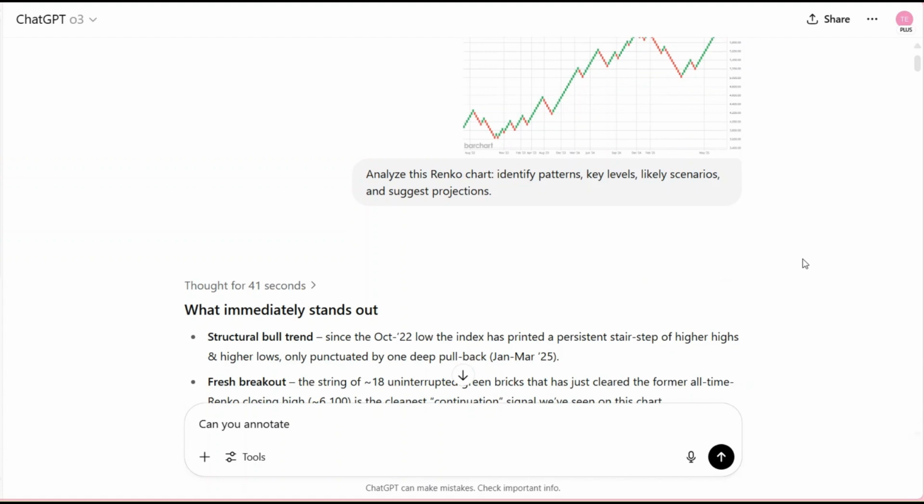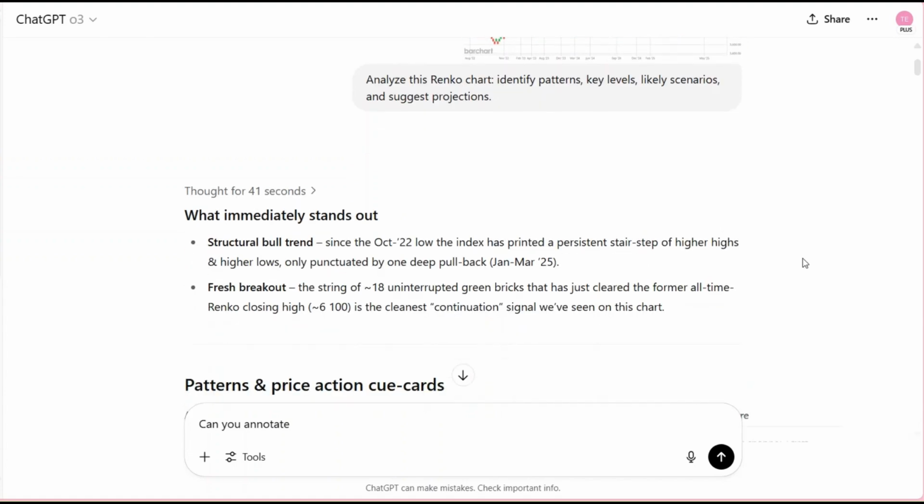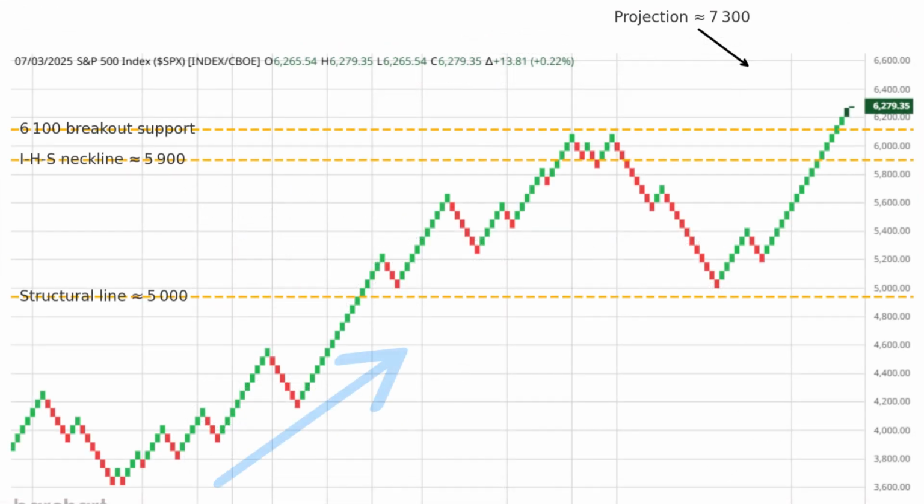It identified a 22-month rising channel from October 2022 to September 2024 as the main uptrend. Then, it spotted a significant correction from September 2024 to March 2025 that formed an inverse head and shoulders pattern with a clear neckline. Finally, it recognized the bullish flag breakout since April 2025 that's driving the current momentum.